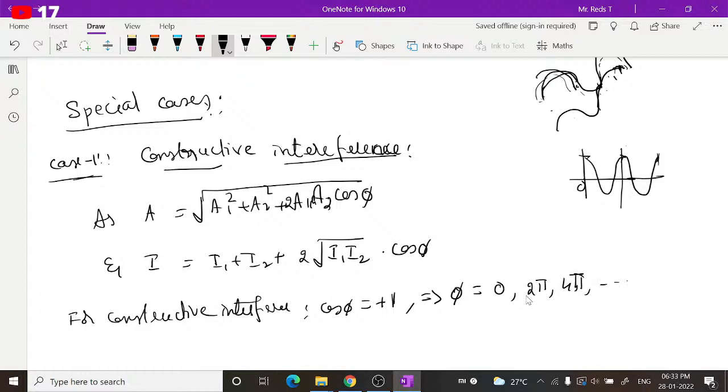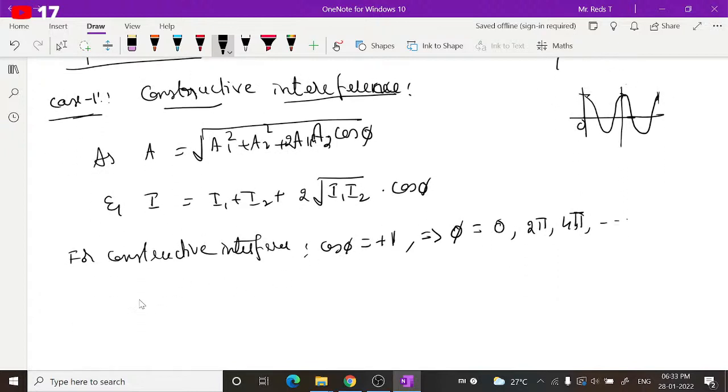For all these even integral multiples of pi, you will get maximum value, and hence amplitude will be maximum and also intensity will be maximum. That means you can say phi is equal to 2 n pi, where n can be 0, 1, 2, 3 and so on. If n is 0, phi will be 0.